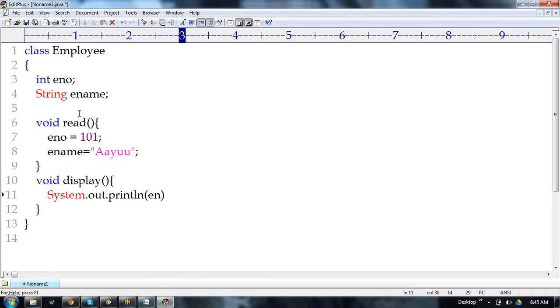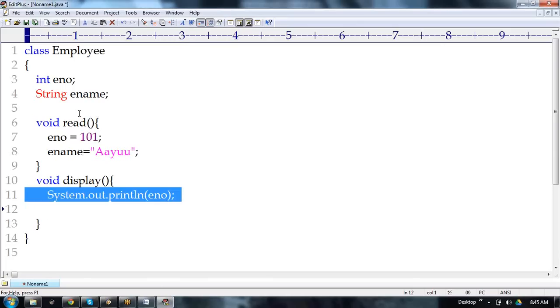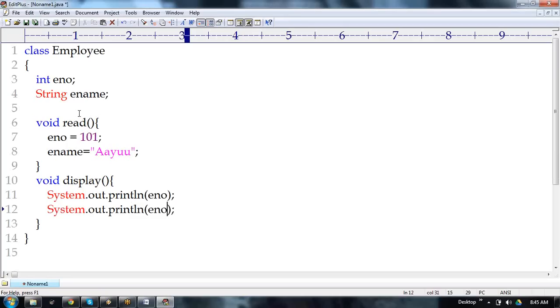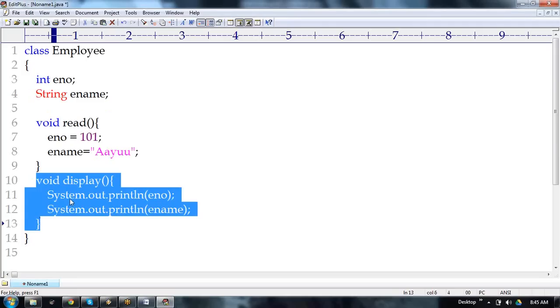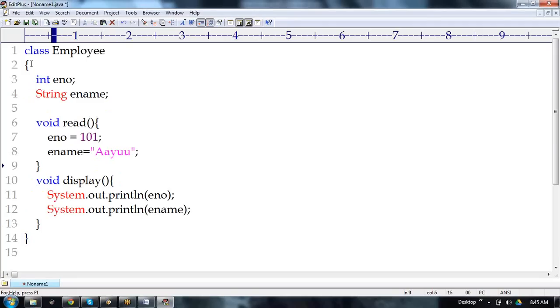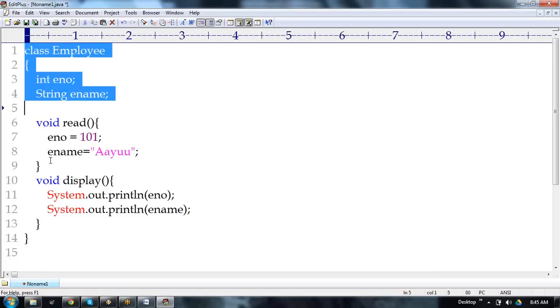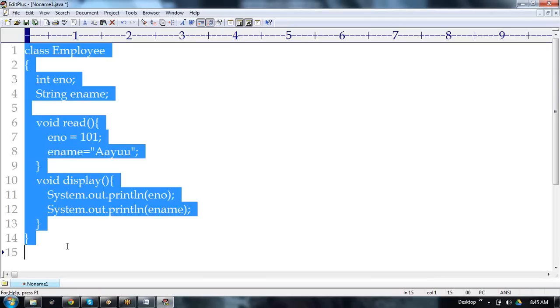You have an idea what a method is, what a class is and everything, right? Now look at this. Here there are two properties, employee number and employee name, and two methods, the read method and the display method. It is a simple Java class, right? Now I want to convert this into a bean.